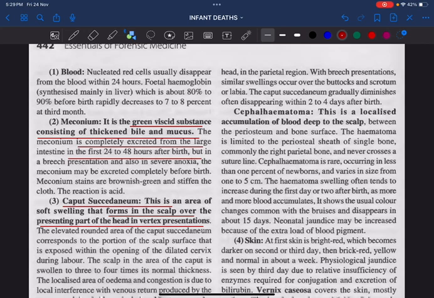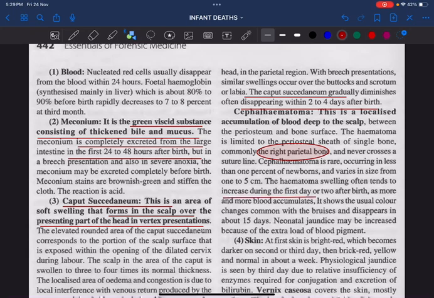Remember, caput succedaneum usually disappears within 2 to 4 days after birth. What do you mean by cephalhematoma? It is a deep accumulation. Caput succedaneum is a diffuse, superficial collection of fluid, whereas cephalhematoma is a deep collection of blood, deep to the periosteum and the bone surface, commonly the right parietal bone. Caput succedaneum will cross the suture line. Cephalhematoma, since it is a deep, localized collection of blood deep to the periosteum, will never cross the suture line. This is most commonly seen over the right parietal bone surface.